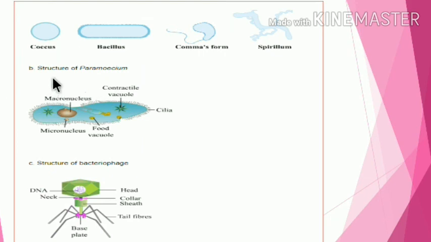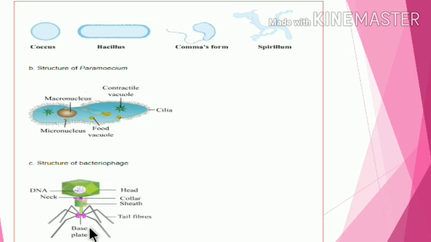And this is the third diagram, structure of paramecium. You saw it in the last lecture also. These are the cilia for locomotion, contractile vacuole, संकोची रिक्तिका, macronucleus and micronucleus, food vacuole, अन्न रिक्तिका. Structure of bacteriophage.